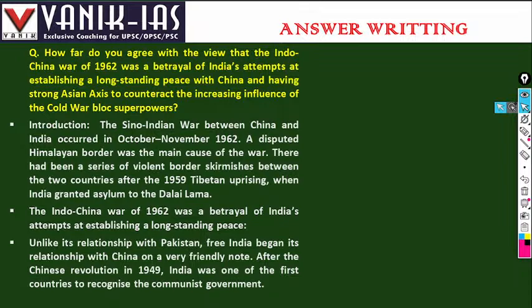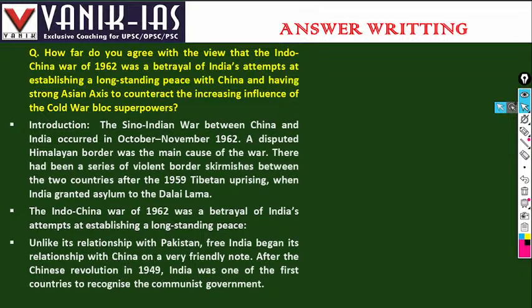There has been a series of violent border skirmishes between the two countries after the 1959 Tibetan uprising.